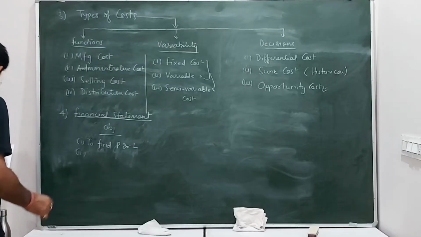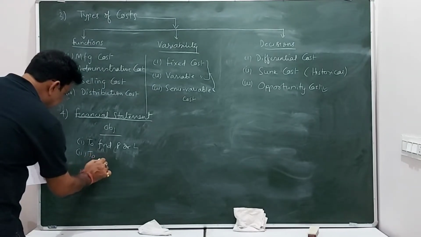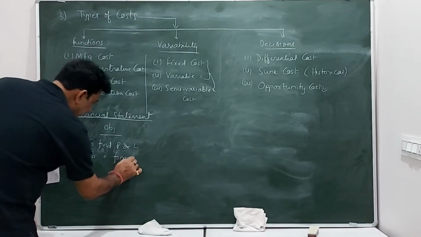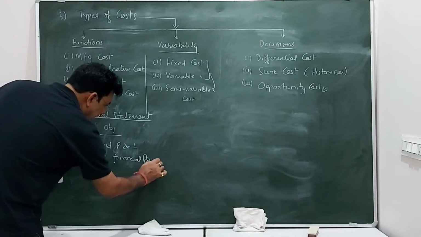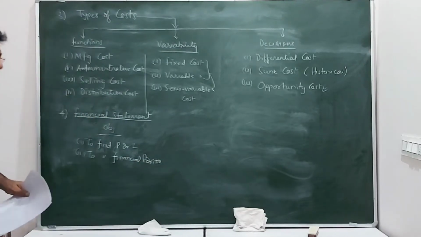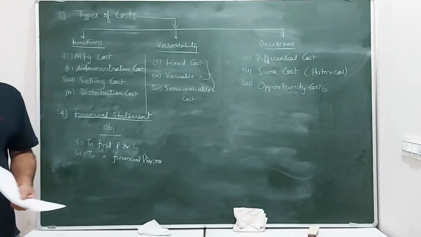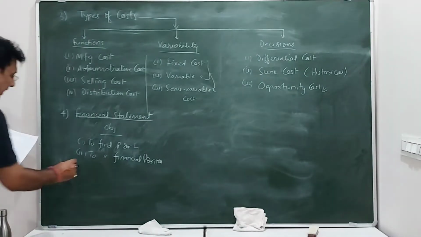Simple one. The second important objective of financial statement is to find the financial position of the company. So this is also very simple. By preparing balance sheet, we can know the value of assets and liabilities that lies with the company.